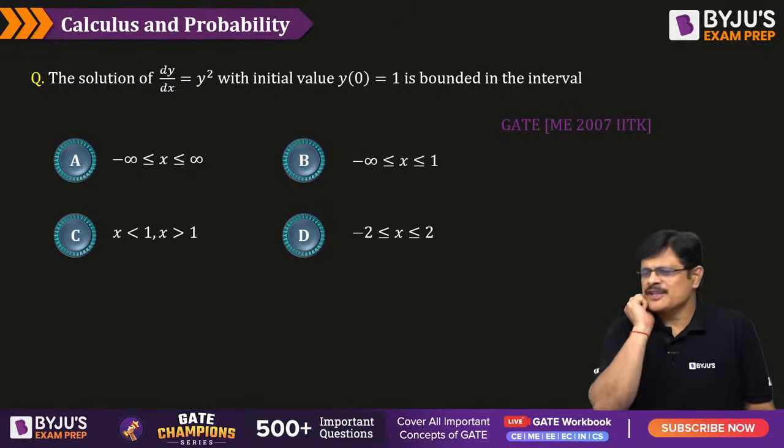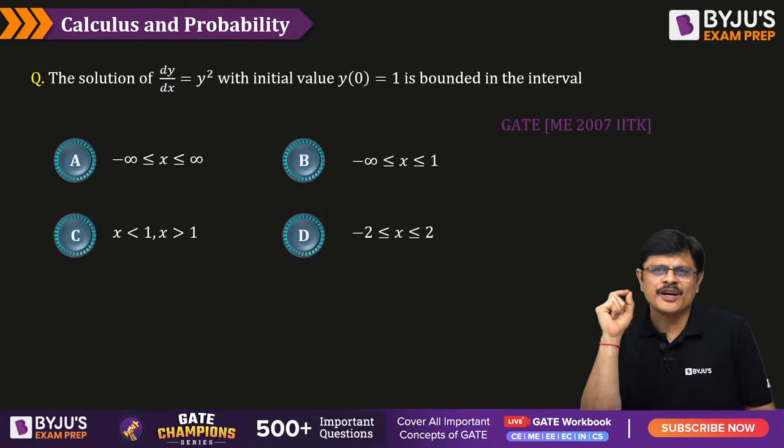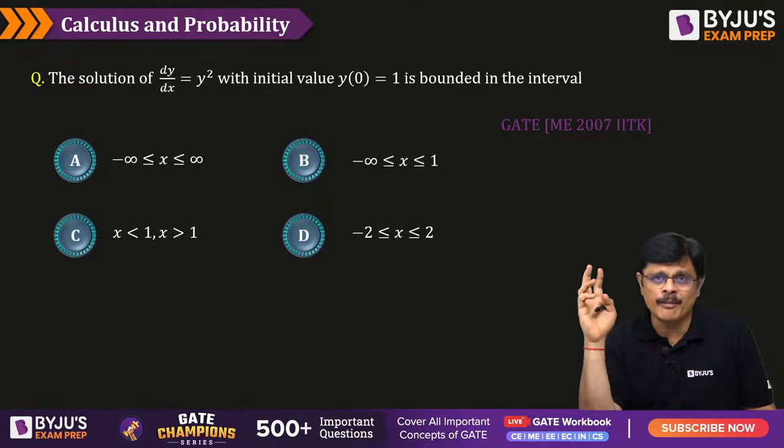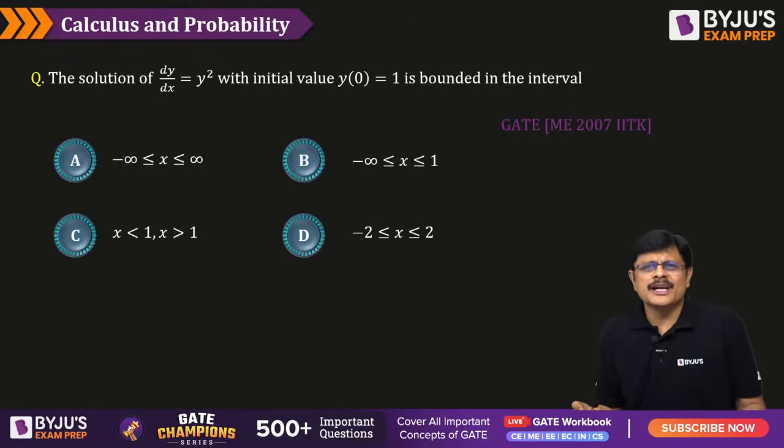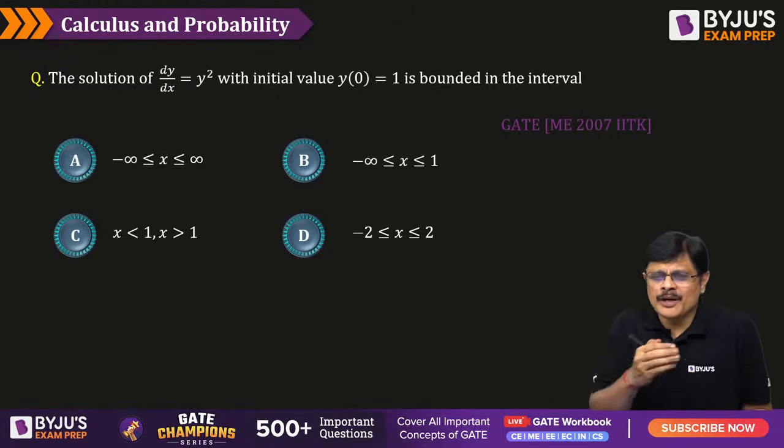Generally for a first order differential equation, there are 3 ways of solving it. One is the variable separable method. The second one is the Leibniz linear form, if it is in that particular form. And the third one is the exact differential equation form, my dear friends. Mostly you try with variable separable form. If it does not work, check whether it is in linear differential equation form.